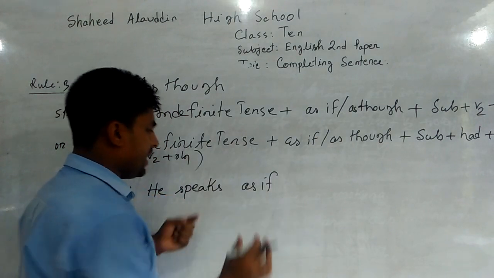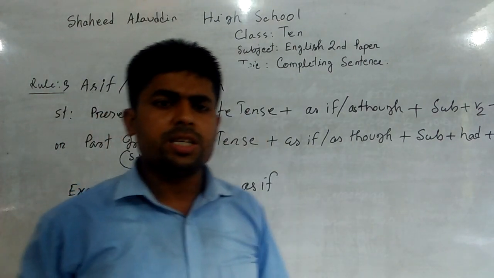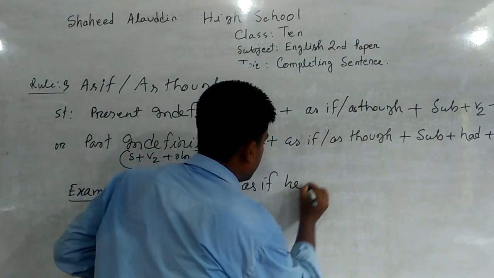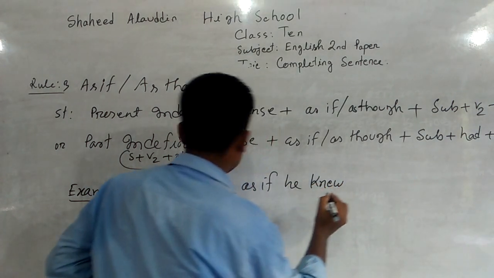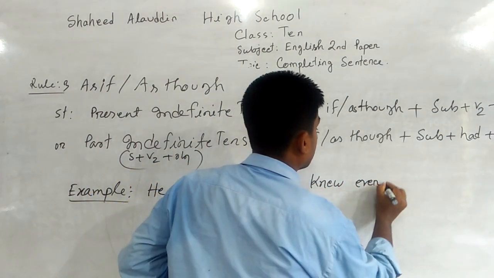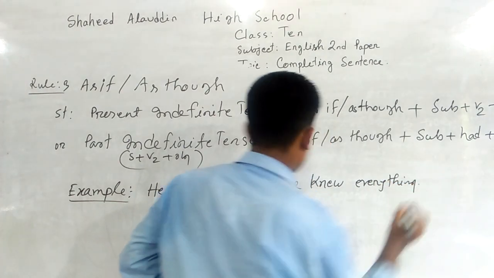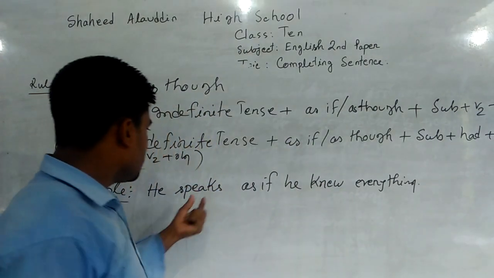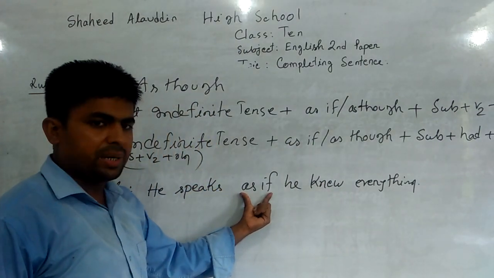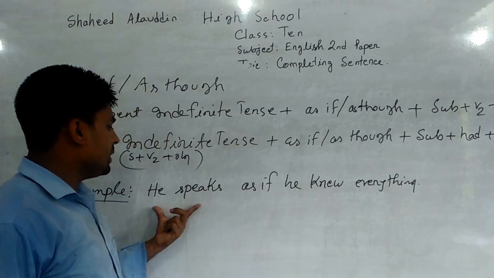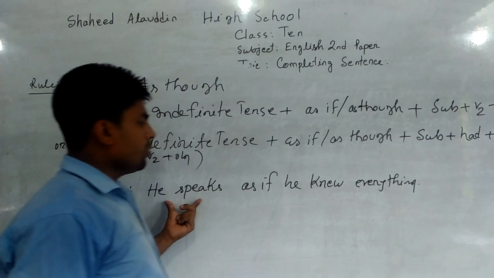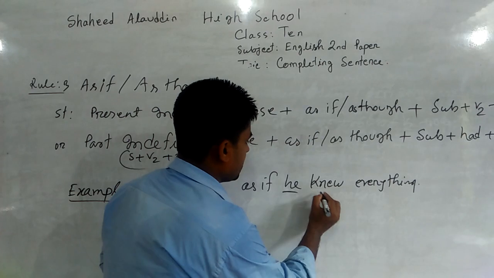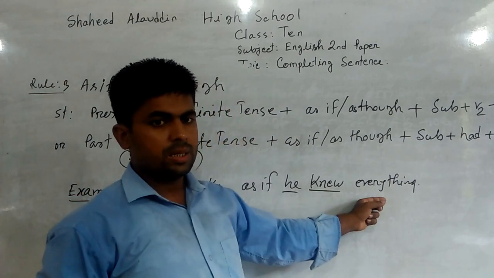He speaks as if. As if or as though means যেন. He speaks as if he knew everything. That means এমন ভাবে কথা বলছে সে যেন সবকিছু জানে. So according to the rules, if there is as if or as though in the middle, when the first clause is in the present indefinite tense, we have to use the past indefinite tense in the next clause. Here subject, past form of main verb plus object.